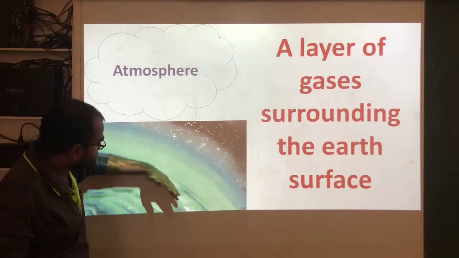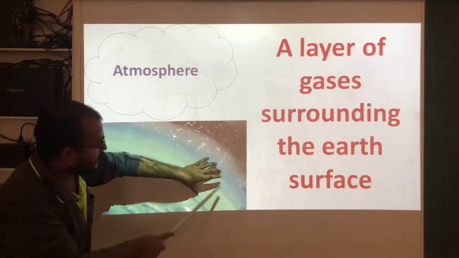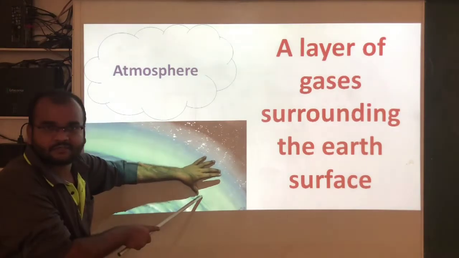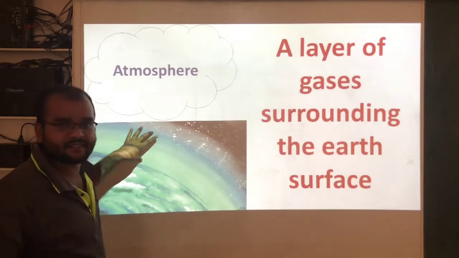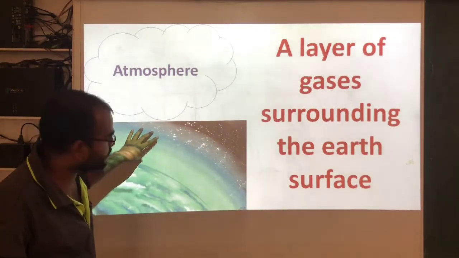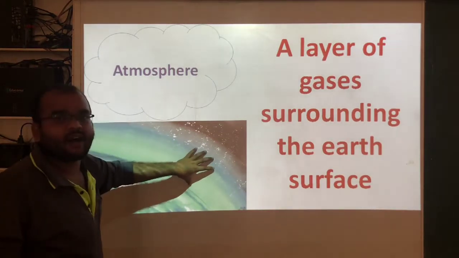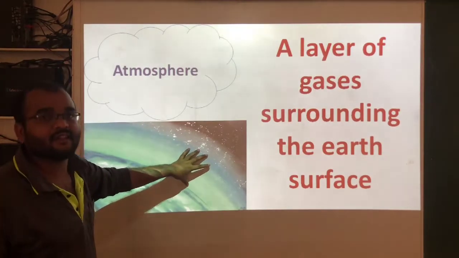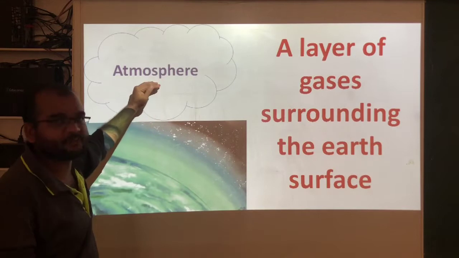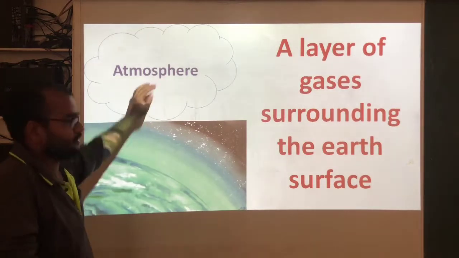Around this earth a layer is present, and this layer is made up of some gases. That's why the layer of gases around the earth's surface is called the atmosphere.